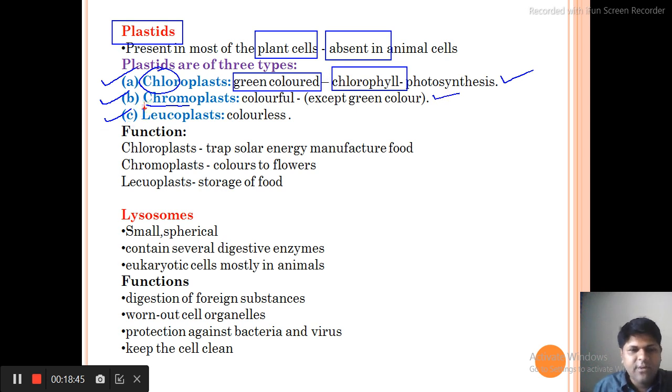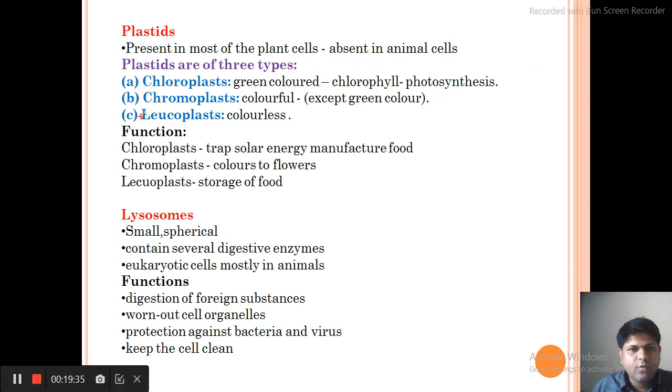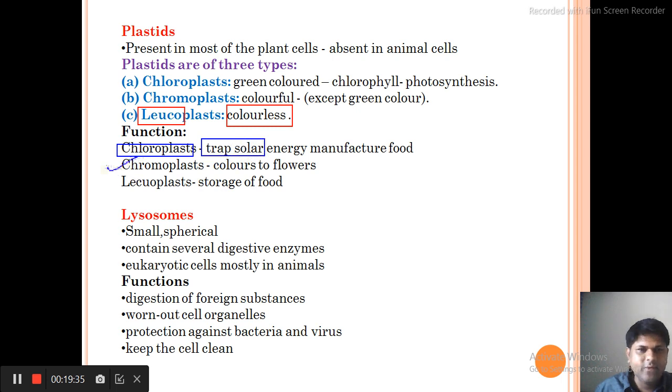And the word leuco represents white. So they are colorless, they are white in color. What are the functions of these plastids? Chloroplasts are responsible for photosynthesis and generate energy. Chromoplasts give colors to flowers, which are responsible for pollination. And leucoplasts are white in color and they are responsible for storing food.